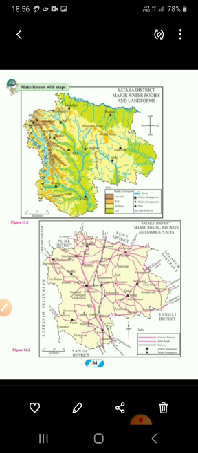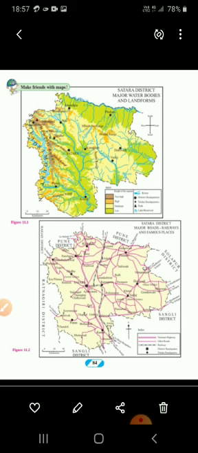If you observe figure 11.2, you can see the central part and the eastern part of Satara district have a more dense network of transport routes. Understood? How is the physiography of the region with a dense network? It is a plain area, not a mountain area, which is very feasible for the development of transport routes.